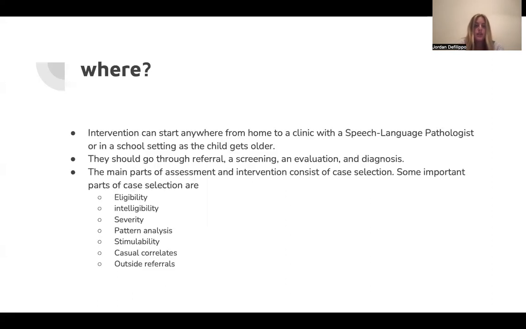Intervention can start anywhere from home to a clinic with a speech language pathologist or in a school as the child gets older. They should go through referral, screening, evaluation, and diagnosis. The main parts of assessment and intervention consist of case selection. Some important parts of case selection are eligibility, intelligibility, severity, pattern analysis, stimulability, causal correlates, and outside referrals.